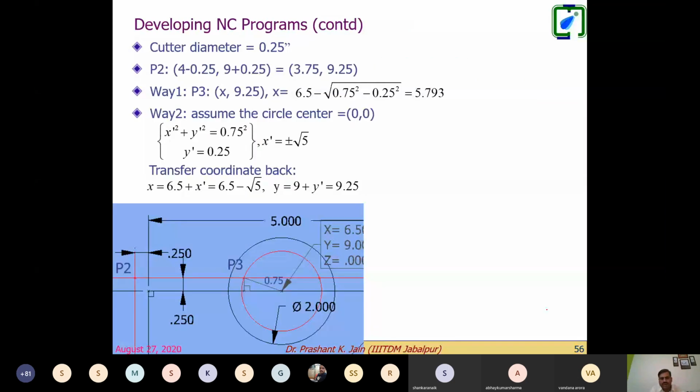So by making an offset of 0.25, this will become radius 1, and 0.25 radius is removed, so you get 0.75. Based on this, you can solve this equation for the circle. You can assume it as passing through 0, 0, and you frame the equation for the circle and the line. This is the equation for the line. This is the equation for the circle. So for this point, the line and circle remain the same, so you can put the values and find it out.